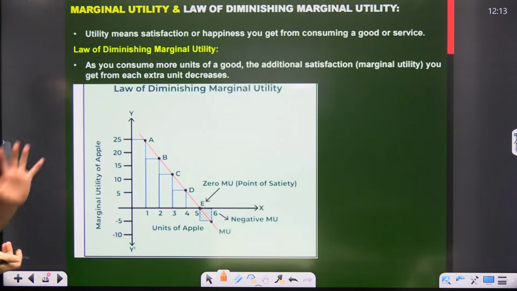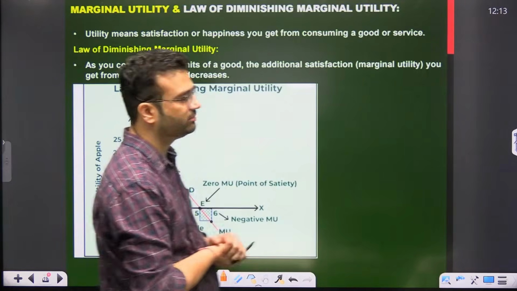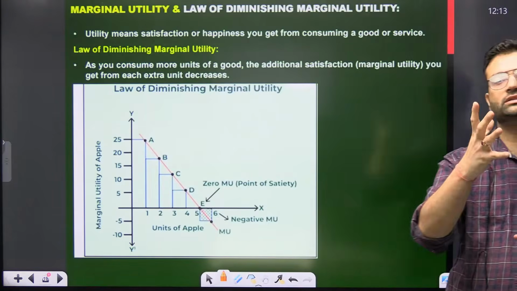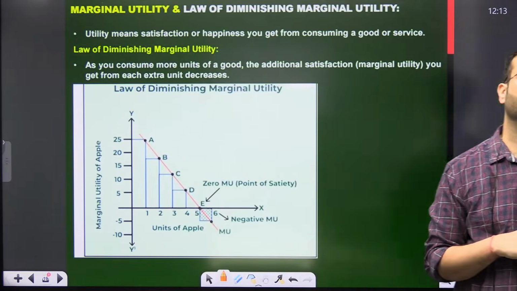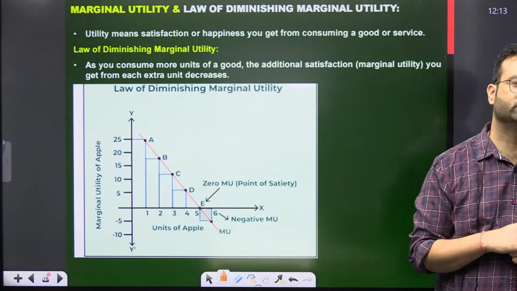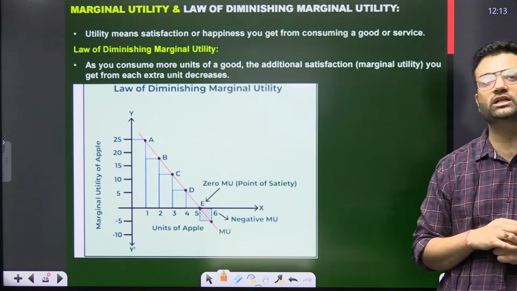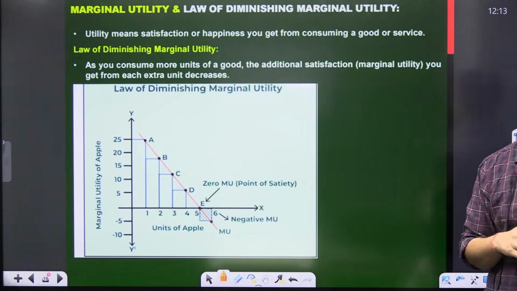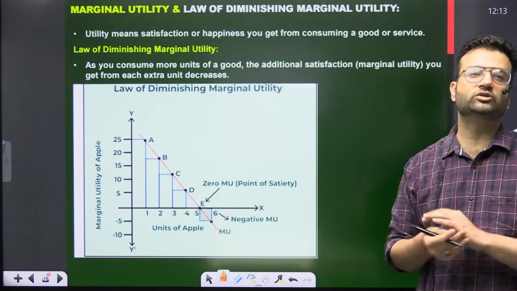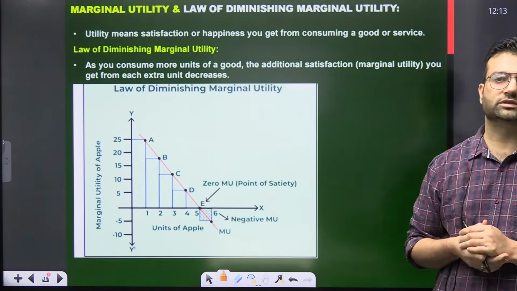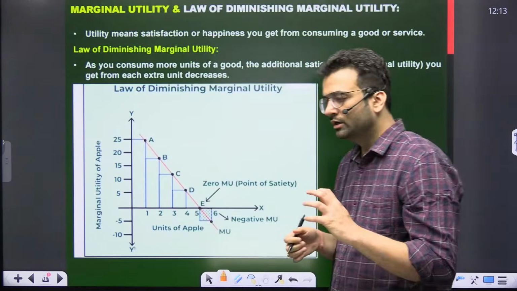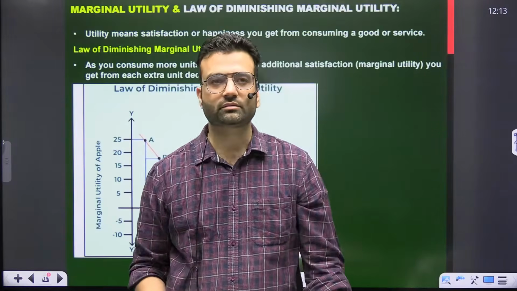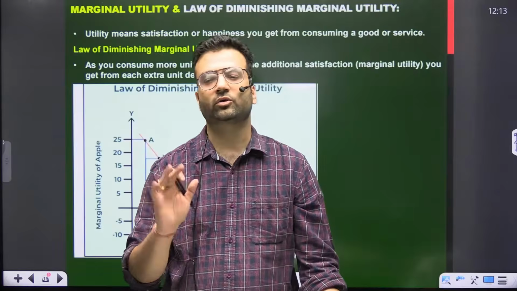Chalo. Now, what is marginal utility and diminishing marginal utility? First of all, what is utility? Utility simply means satisfaction. And what is the law of diminishing marginal utility? Whenever we start consuming anything, the satisfaction falls. Let's take a simple example. I am having a strong craving to eat rasgulla.